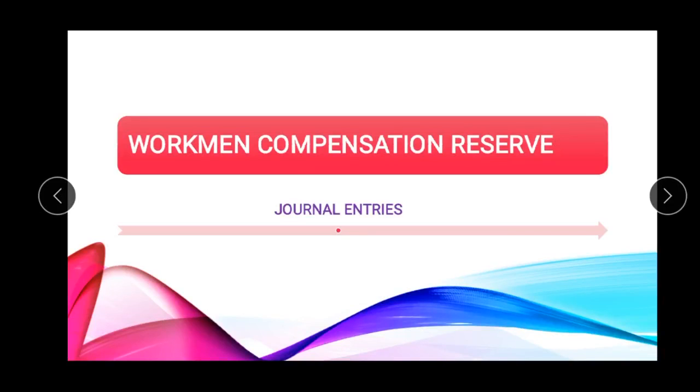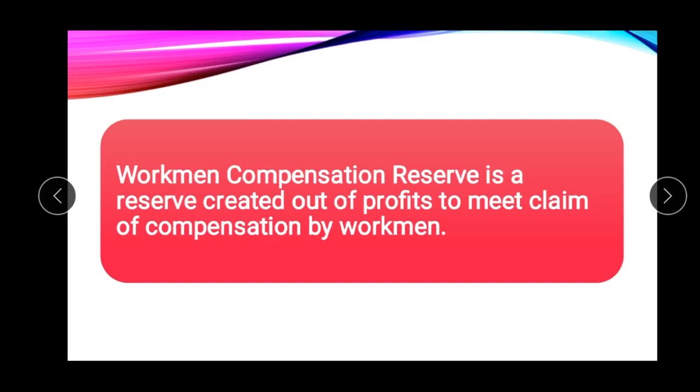Next adjustment in case of dissolution of a firm is workmen compensation reserve, and here we will discuss 4 cases of it. You already know what is workmen compensation reserve. Workmen compensation reserve is a reserve created out of profits to meet claim of compensation by the workmen in case of any accident.